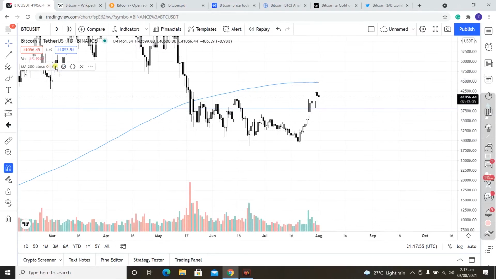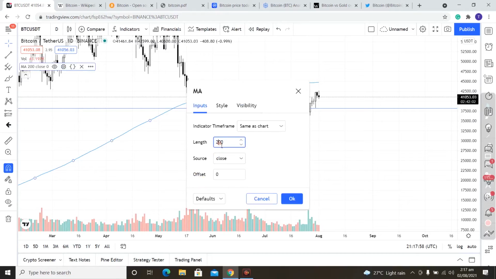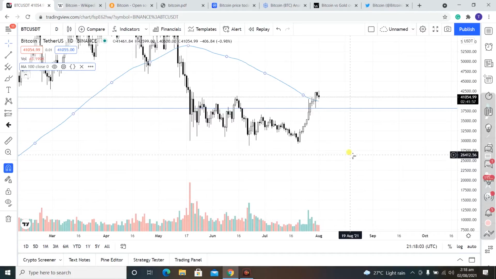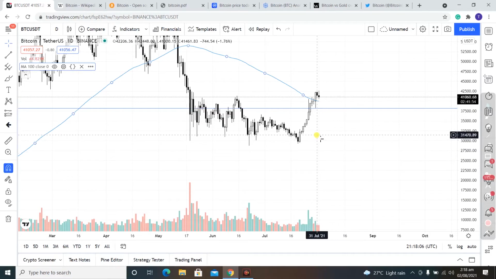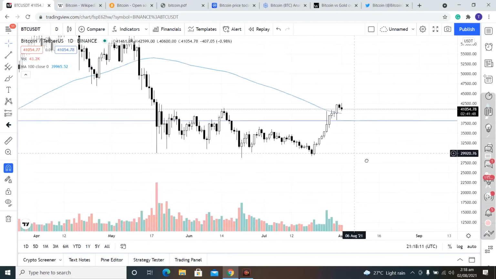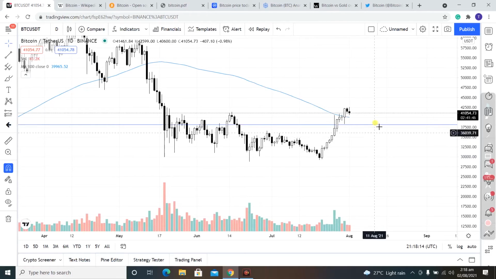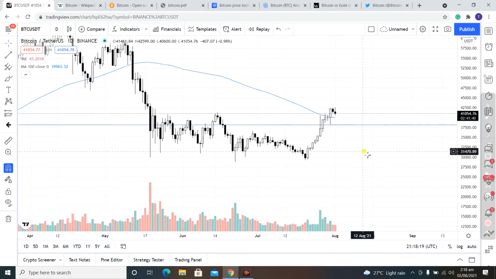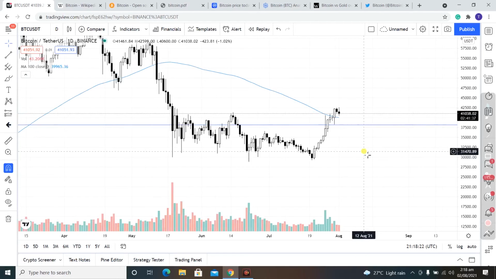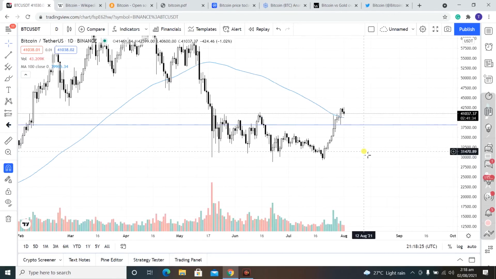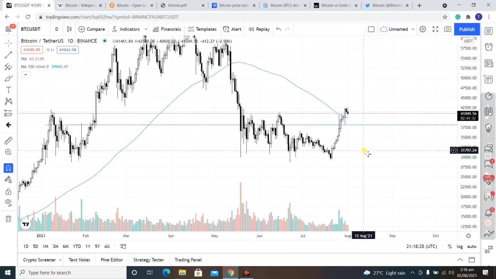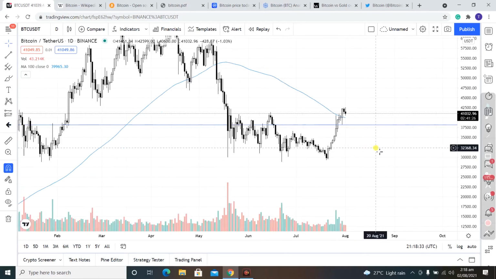And if we talk about the 100 moving average, 2 days ago Bitcoin surpassed the 100 moving average, which is bullish in the short term. And if we close 1 or 2 daily candles above it, this may be a good sign for Bitcoin. As well as the 40,000 support is also holding. Maybe this is a good sign. And if we are able to cross the 45,000 mark and close above it, a new all-time high is inevitable.